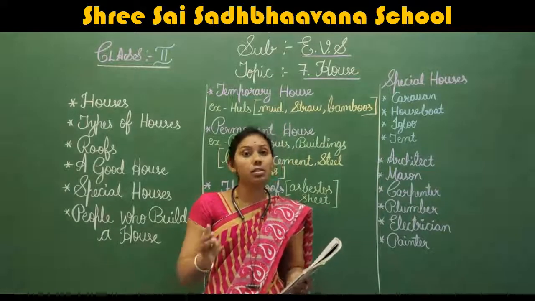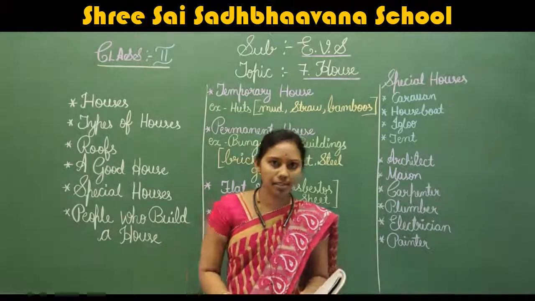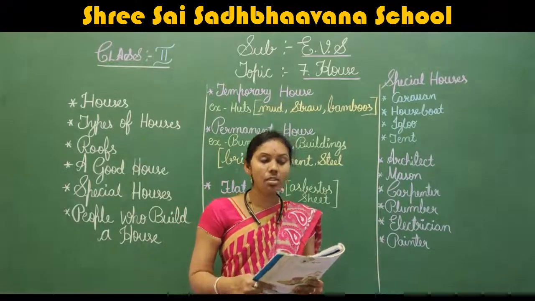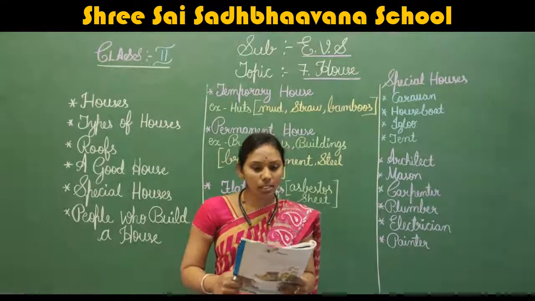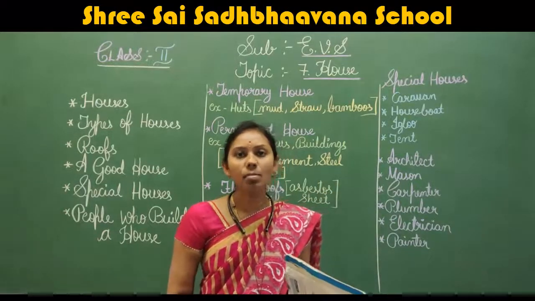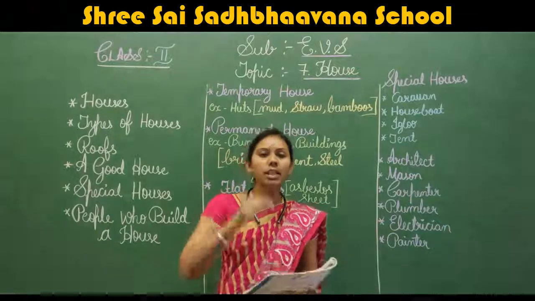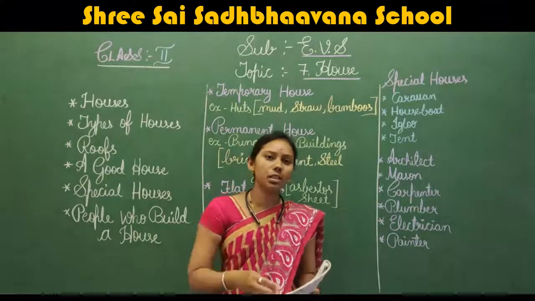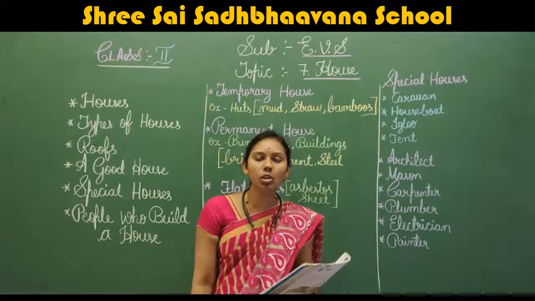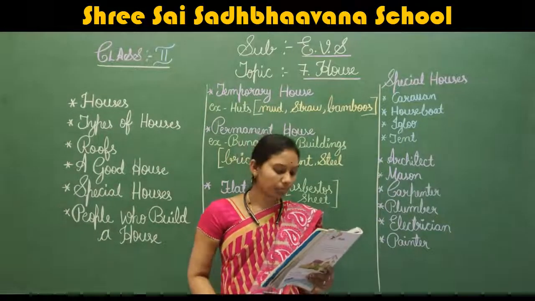So many houses that we call as flats. Flats means a multi-storied building has many independent houses. That is called flats.